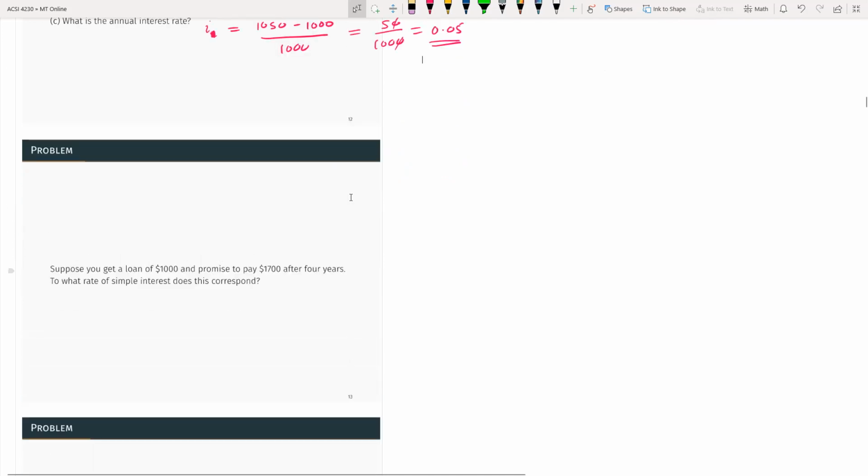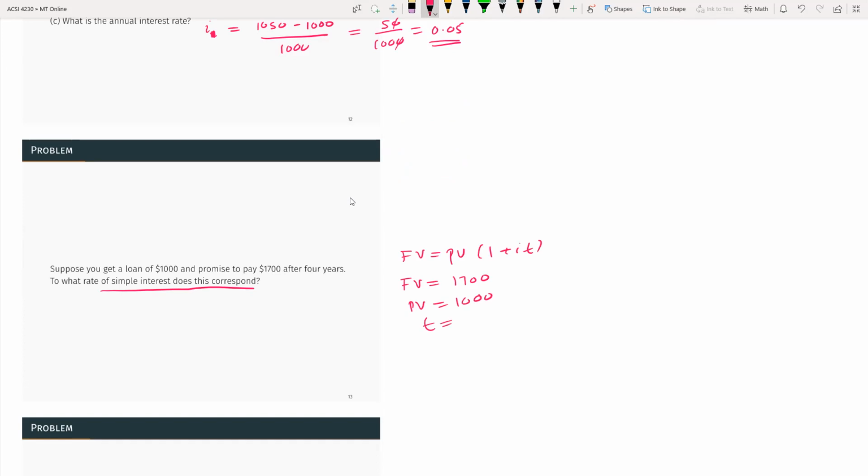So here's another question. Suppose you get a loan of 1,000 and promise to pay 1,700 after 4 years. What rate of simple interest does this correspond to? You can use the simple interest model right away. You have future value equals present value times 1 plus it. The question says future value is 1,700, present value is 1,000, time is 4 years.